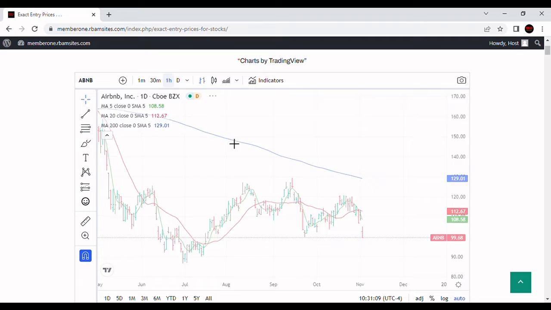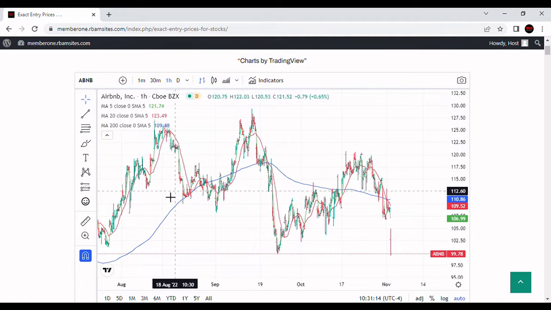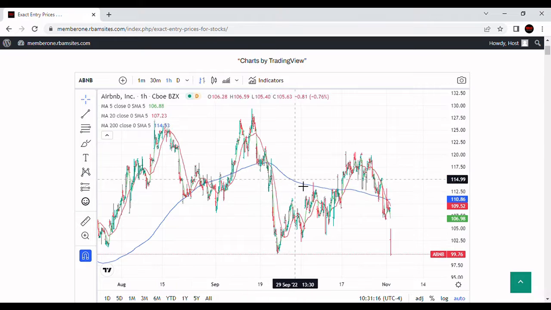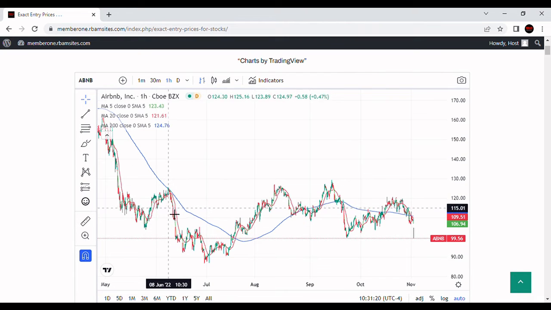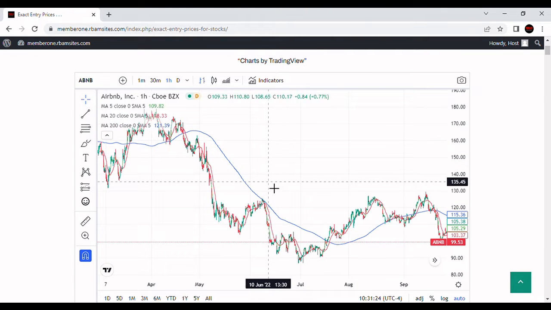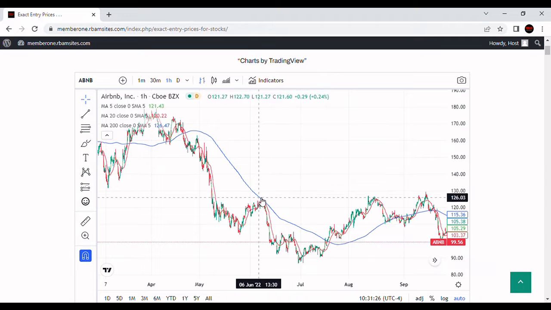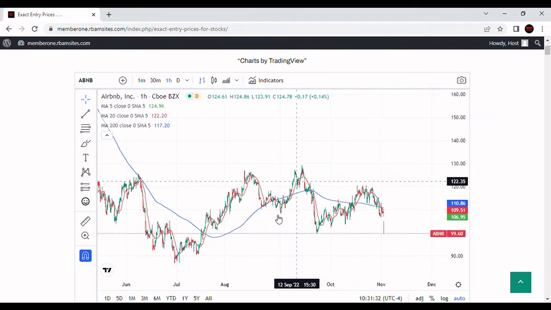Let's take a look at the hourly chart. You can see this is a 200-hour moving average. It's normal for a stock to oscillate back and forth across a 200-hour moving average. That's not a problem. It doesn't necessarily support it. Like right here, this bounce, that's kind of unusual. You see it, but it's not the norm like it is on a 200-day moving average. This is much more normal to have stock back and forth crossing the 200-day.